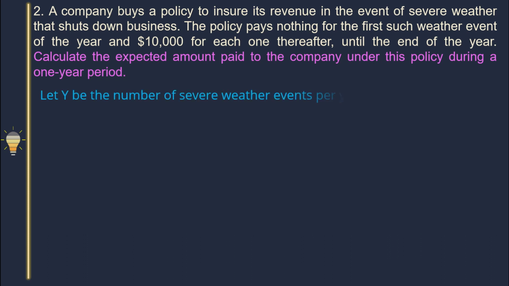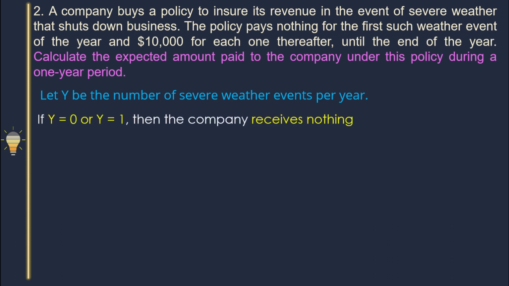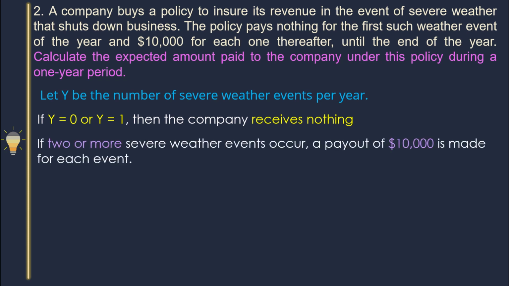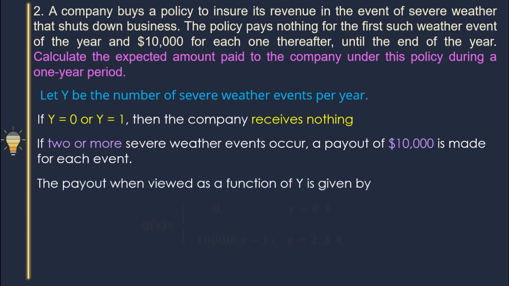We know y is the number of severe weather events per year. So I can define y. If y equals 0 or y equals 1, then the company receives nothing according to this information. And if 2 or more severe weather events occur, a payout of 10,000 is made for each event. So I write down these two sentences using the given information. Now I can write this as a function of y.